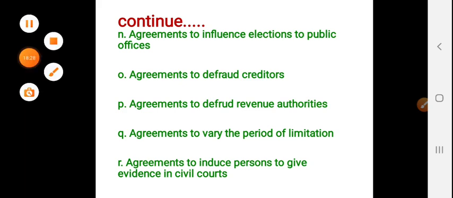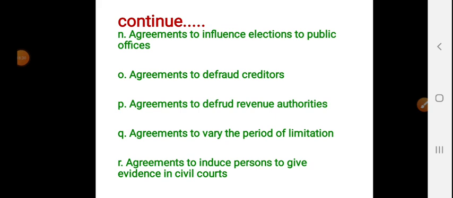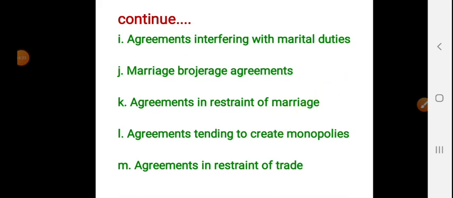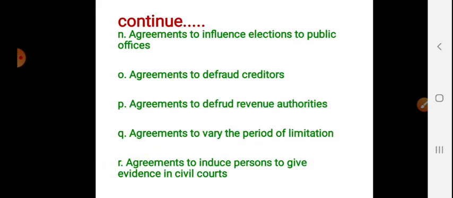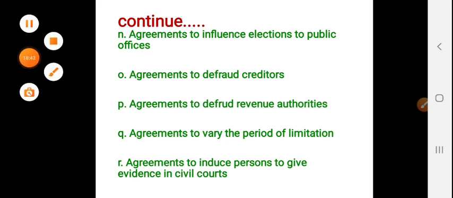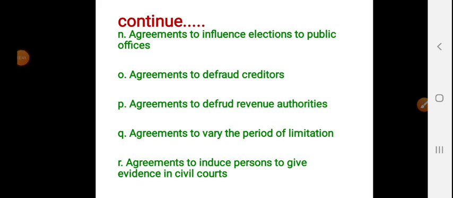Next, agreements to induce persons to give evidence in civil courts. It is a legal duty of every witness to appear in the court of law. Agreements whereby money is given to induce a witness to give false evidence in court are void.